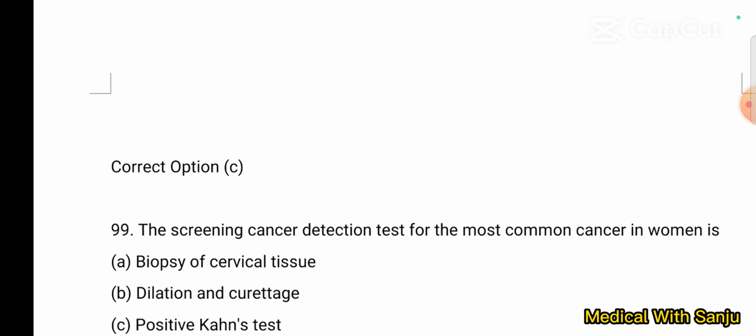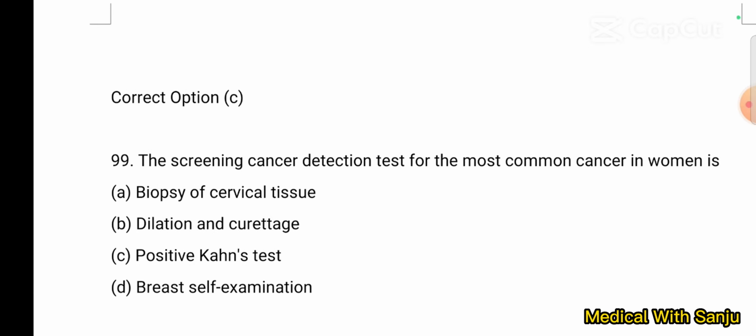Question number 99. The screening cancer detection test for the most common cancer in a woman is option A, biopsy of cervical tissue, option B, dilation and curettage, option C, positive Kehan's test, and option D, breast self examination. The screening test is breast self examination, which one can identify by doing it oneself. Option D.